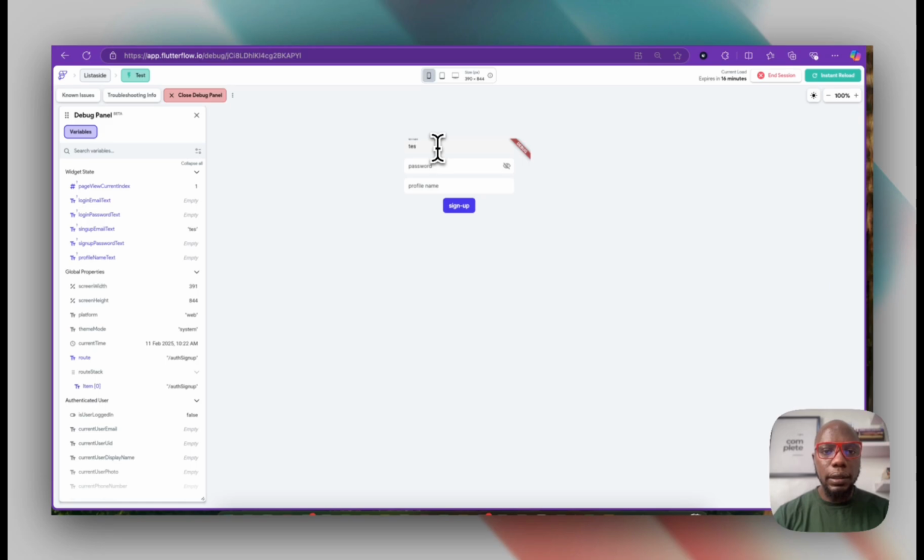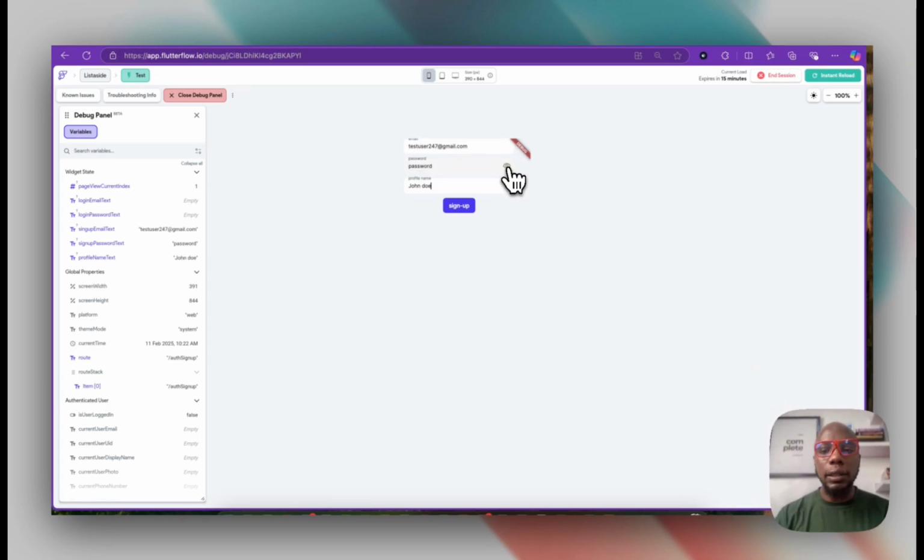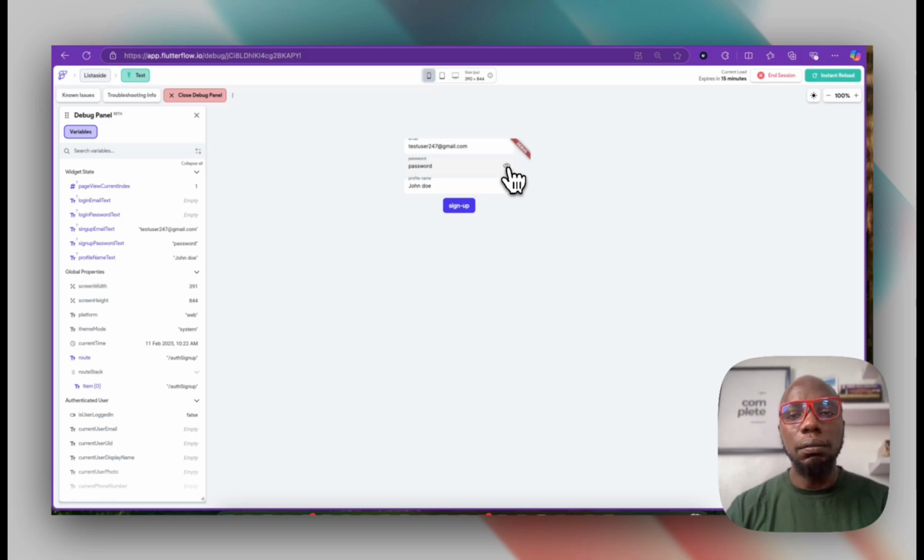I'll enter a test email, test user 24247@gmail.com. And my password, I'm gonna say password, but you don't want to use this kind of password in your application. You always want to use a request function to tell the user to add an alphabet, a number, a hash, a non-number or alphabet type of character. And it has to be 8 and above in length before you okay the person, right?